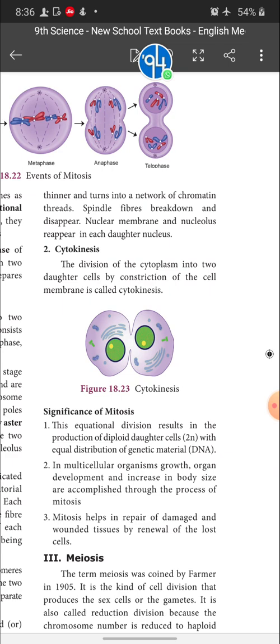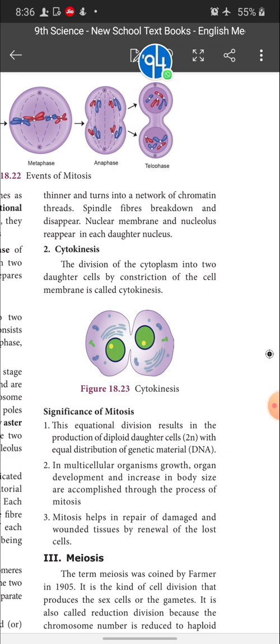That is the opposite of prophase. In prophase, chromatin changed into chromosomes. Here in telophase, chromosomes are changed into chromatin reticulum. In prophase, nuclear membrane and nucleolus disappear. Here, nuclear membrane and nucleolus reappear. There the centrosome splits and asters are formed around it. Here the spindle fibers break down and disappear and again form the centrosome. These are the opposite changes between prophase and telophase. Karyokinesis over. 2 nuclei are divided, completion.